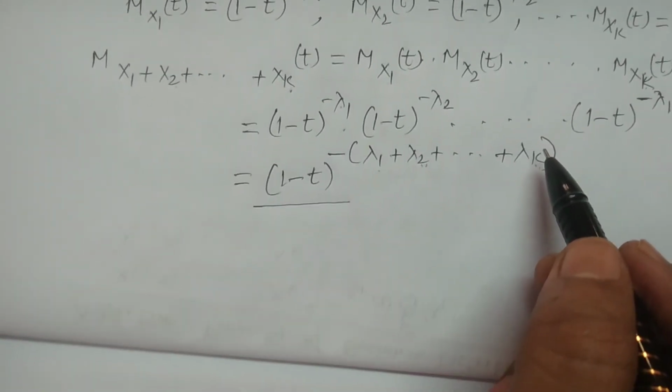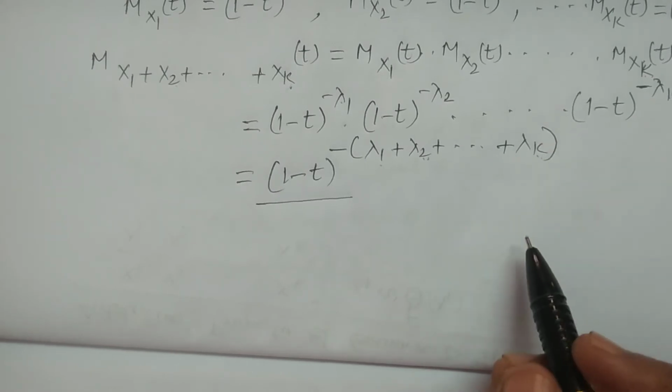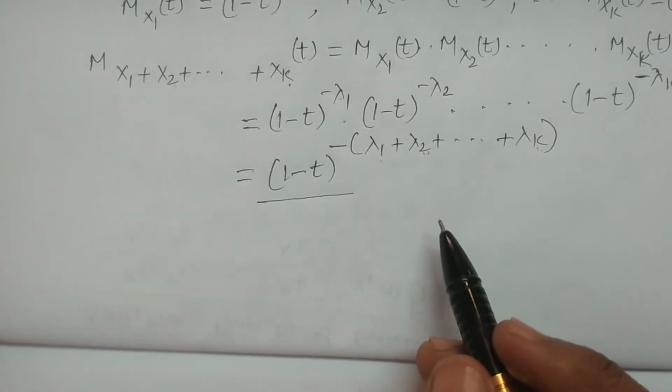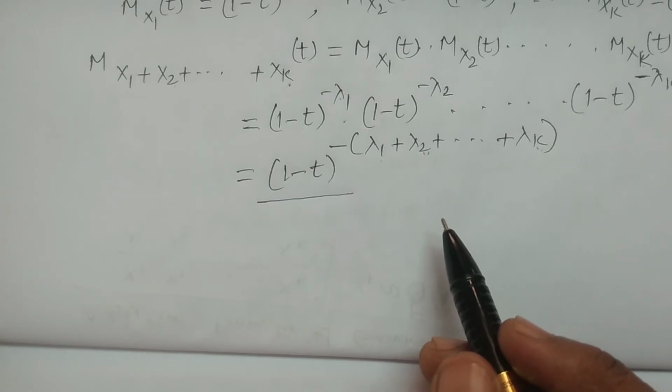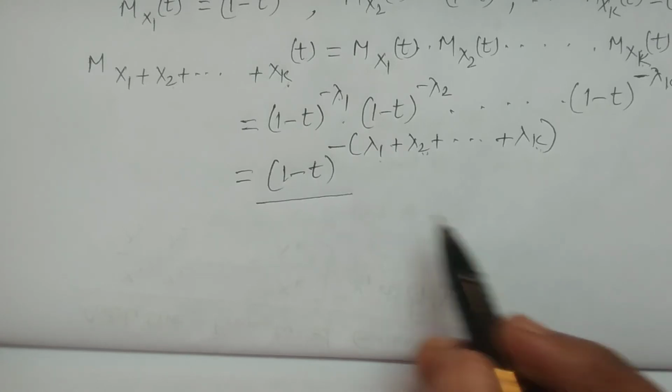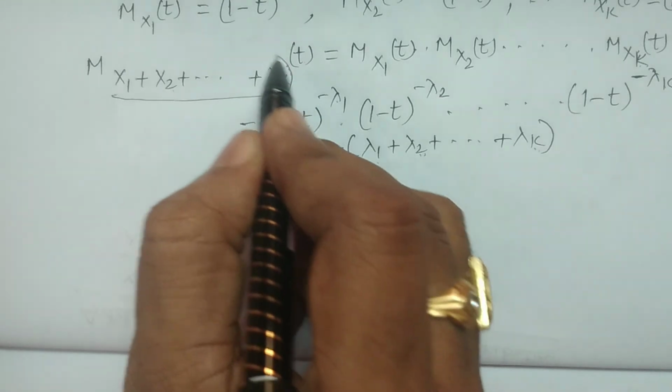Therefore, by the uniqueness theorem of moment generating functions, if two moment generating functions are equal, their distributions are equal. If the moment generating function looks like that of a gamma distribution, then we can specify the parameter of the distribution of X1 plus X2 plus and so on plus Xk.